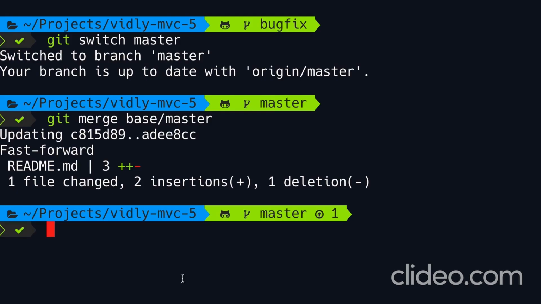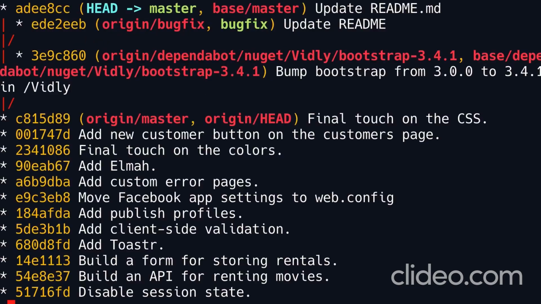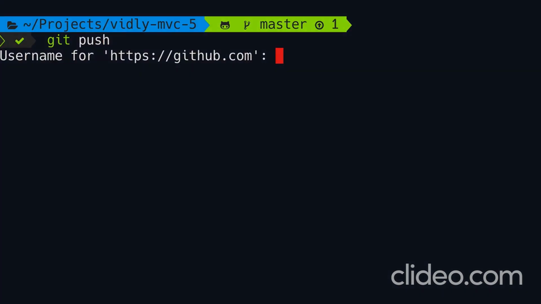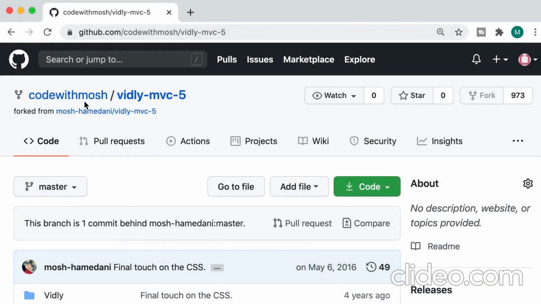Now let's look at the history one more time. Okay, so now our local master and base/master are pointing to the same commit. Beautiful. So our local repository is in sync with the base repository. Now we need to push the changes into our forked repository. So git push. Now, back on my Code with Mosh account on GitHub, when I refresh the page, this notice is going to go away. Take a look. Now GitHub is saying that this branch is even with the master of the base repository. Beautiful. So this is how we can keep a forked repository up to date.